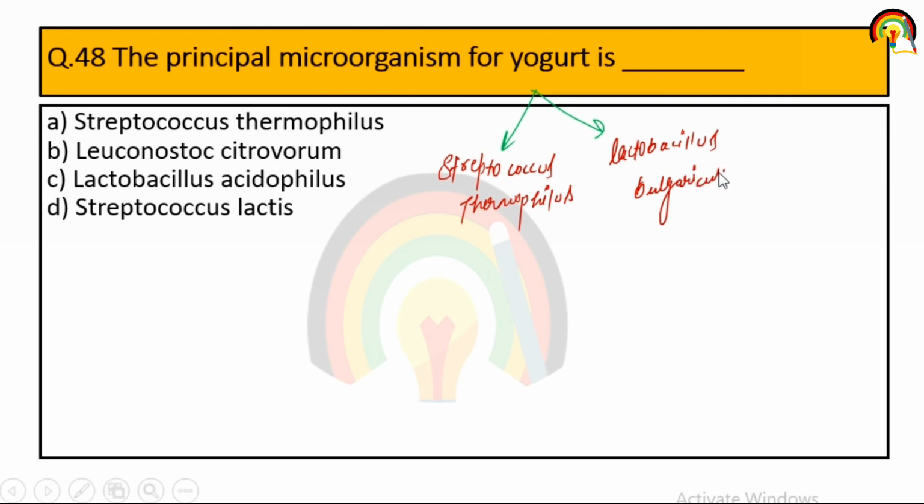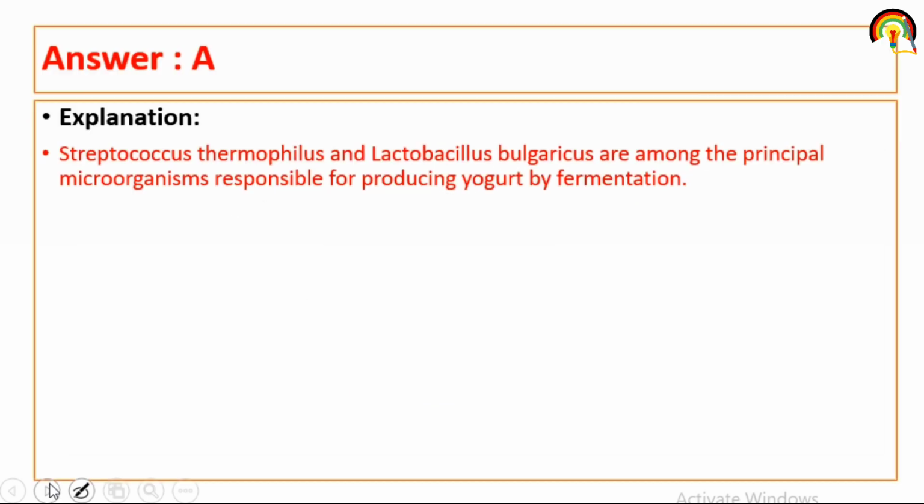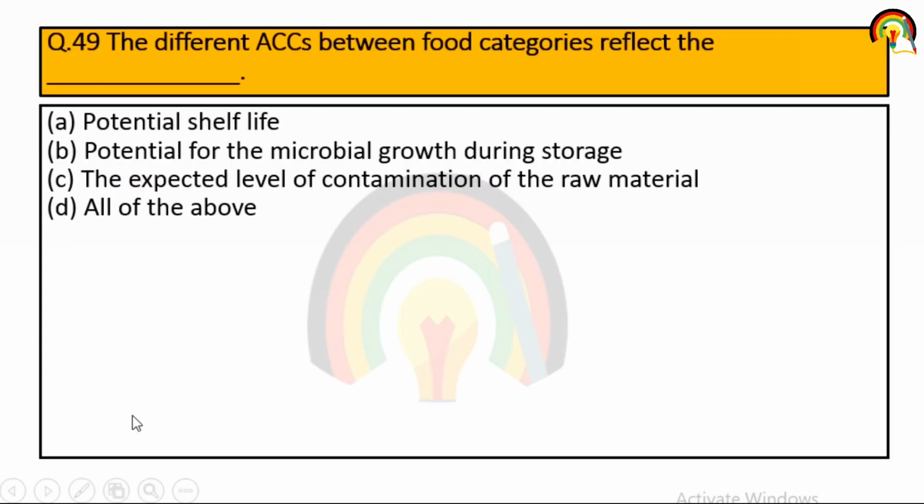So the principal microorganisms for yogurt are Streptococcus thermophilus and Lactobacillus, not acidophilus, bulgaricus. So it's the first one.